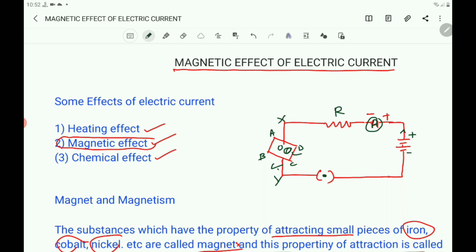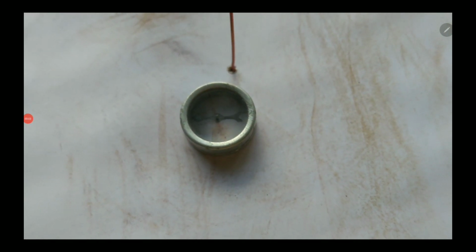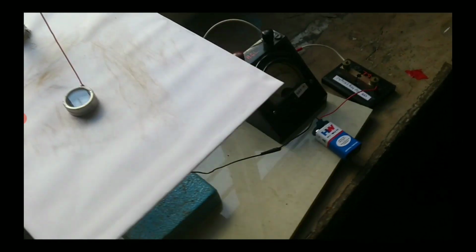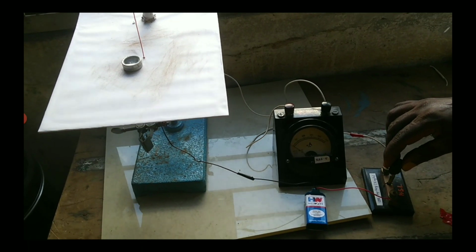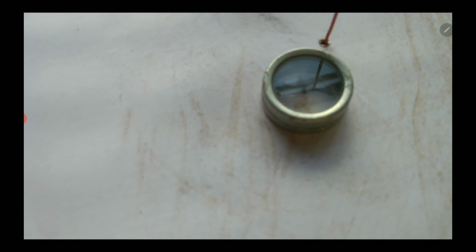Before passing the electric current, the position of the magnetic needle is north and south. And after passing the electric current, what happens to that position? Let us observe the activity here. See the copper wire which is kept perpendicular to the plane of the sheet of paper, and here there is a circuit. See the position of the magnetic needle. It is in the north and south direction.